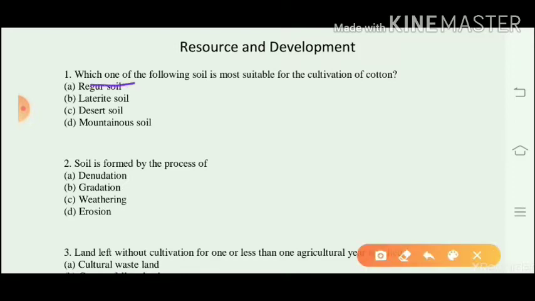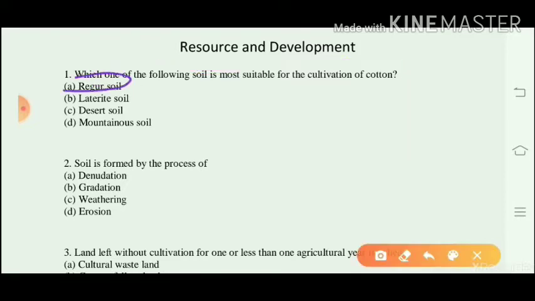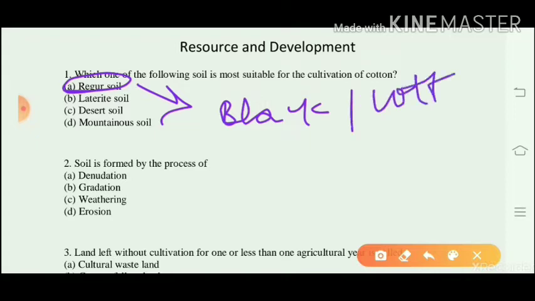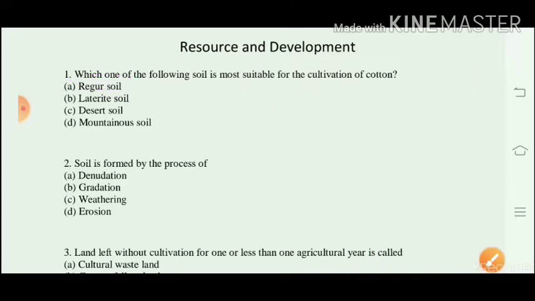Which one of the following soils is most suitable for the cultivation of cotton? That is Regur soil. It is also known as black soil because of its black color, and cotton soil. This type of soil is mainly found in the states of Maharashtra, Gujarat and Madhya Pradesh.